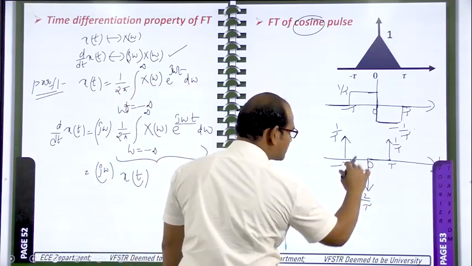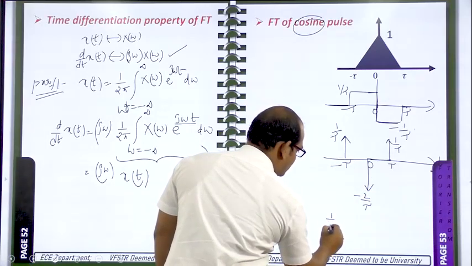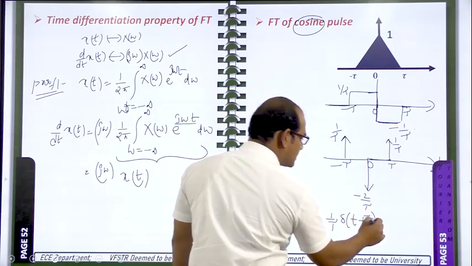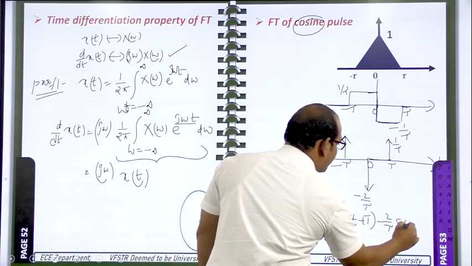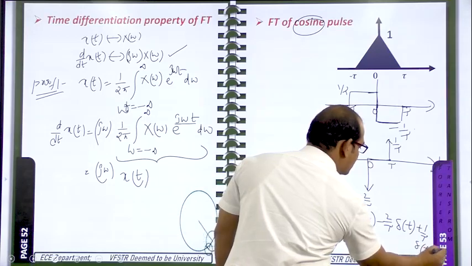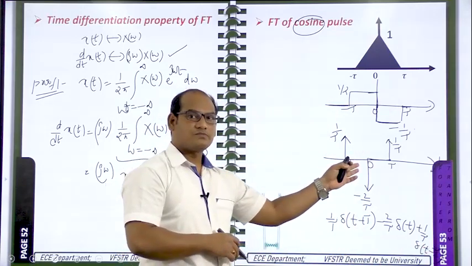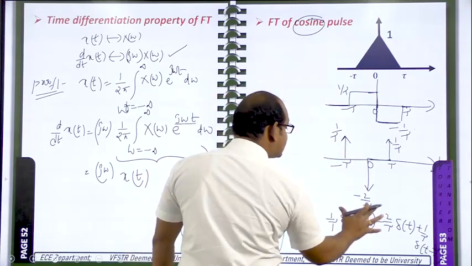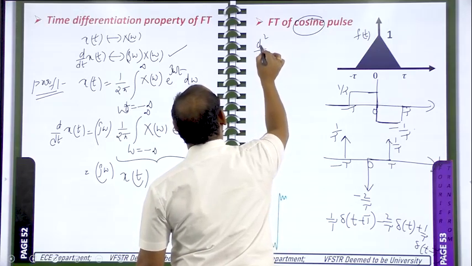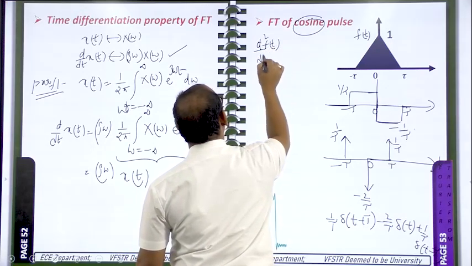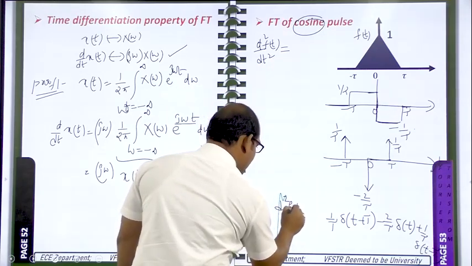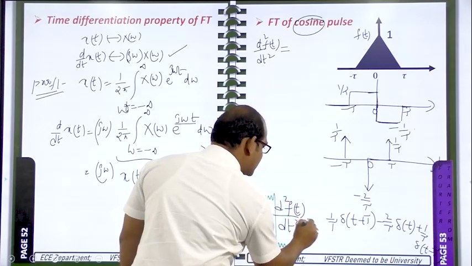This one now I am writing in terms of the equation, that is 1 by tau del of t plus tau. Next, one more thing is minus 2 by tau del of t, and this one is plus 1 by tau del of t minus tau. This is the mathematical representation for this one. Okay, so what is this nothing but? If it is f of t signal, it is 2 times differentiation, d square f of t by dt square is equal to this one you got.